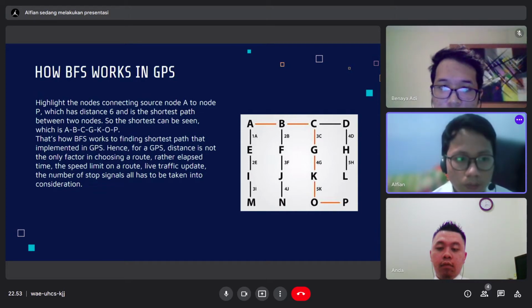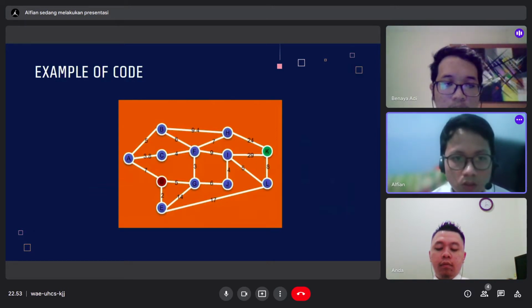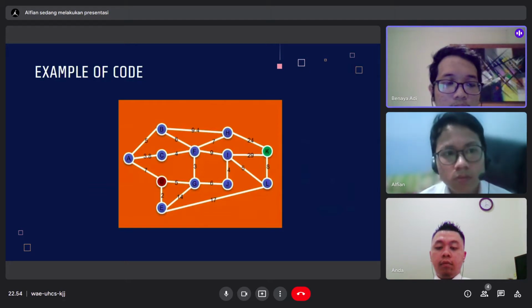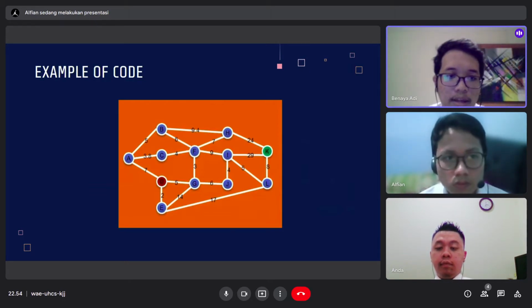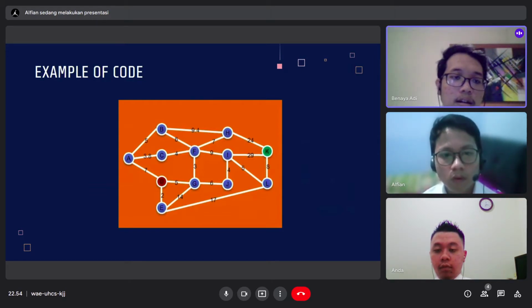Rather, elapsed time, the speed limit on the route, live traffic update, the number of stop signals, all has to be taken into consideration. Next example of code presenting by Binaya. Okay, so this is the example of code of implementation of BFS in GPS. So we're given a spanning tree that contains a value and nodes between the trackpad. We will be finding the shortest path from D to K. Okay, next.